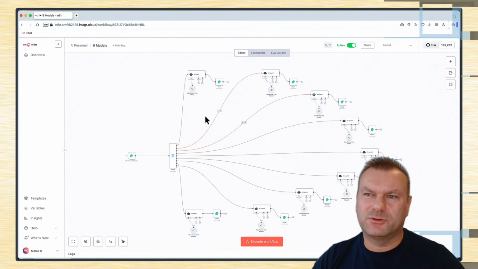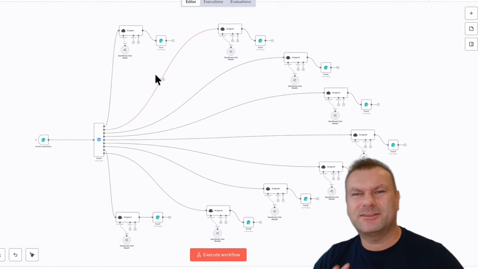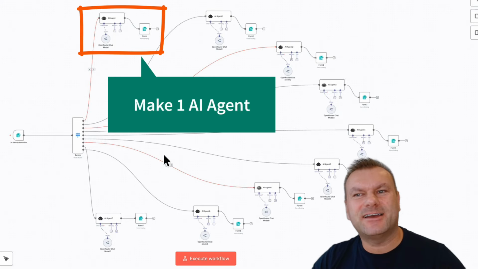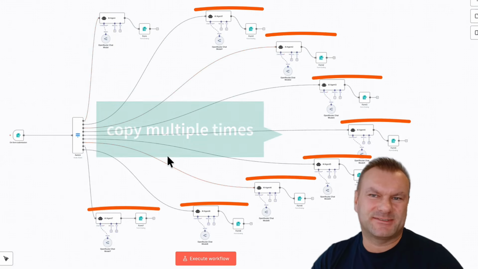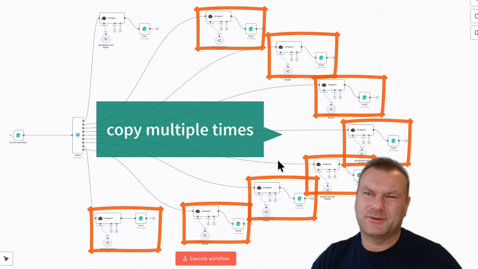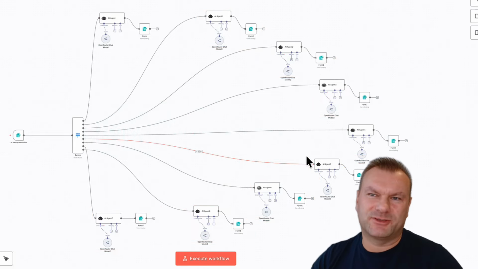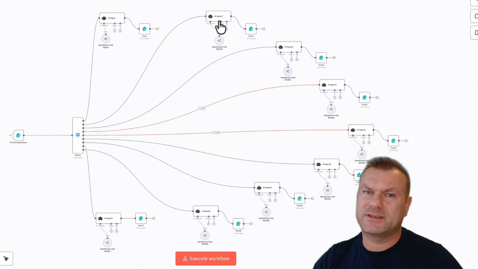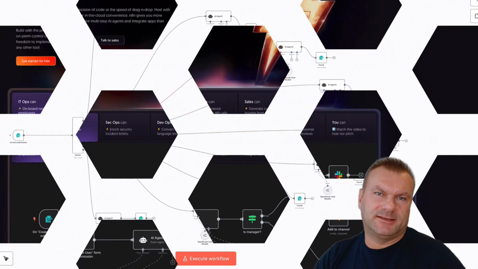If you look at the actual automation running in the background, it might look a little bit complicated, but what it really is, is just a single AI agent that I copied 8 times and I just changed the LLM model. And you will see shortly what I mean. It's very basic automation, believe me, and you don't need any previous experience to follow this video. You can start building it right now with me. But anyways, first we need that n8n platform, yes?